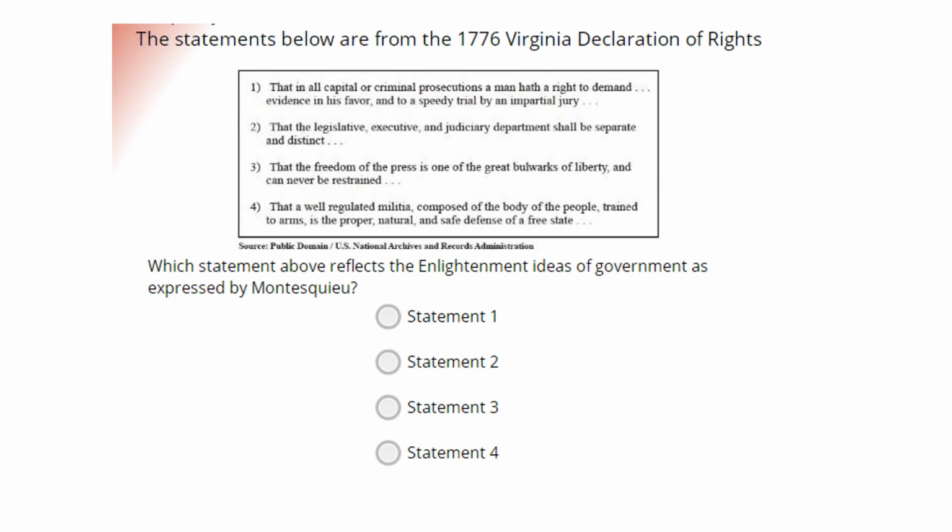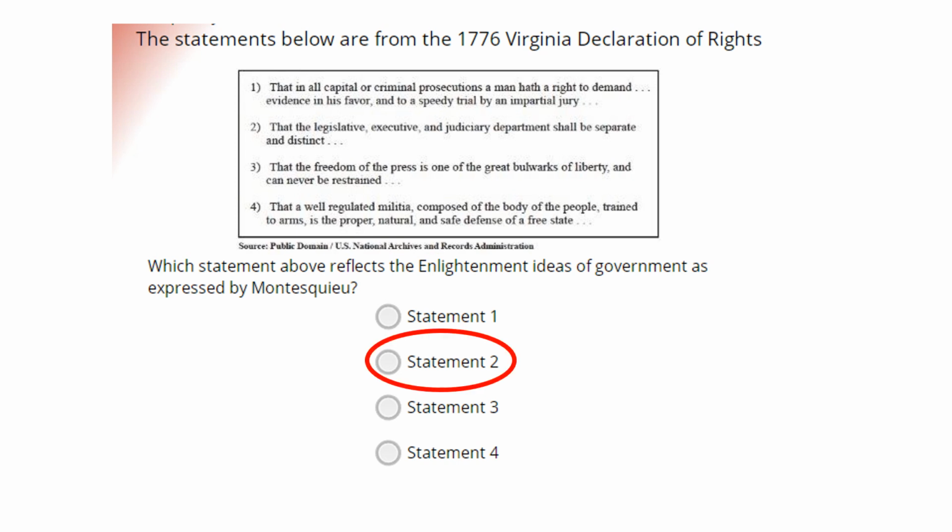Question number 3. These statements below are from the 1776 Virginia Declaration of Rights. Which statement above reflects the Enlightenment ideas of government as expressed by Montesquieu? When answering this question, you need to remind yourself, what was the idea of Montesquieu? Once you remember that, take a look at the 4 options and talk amongst yourselves. Then we will go over the answer.